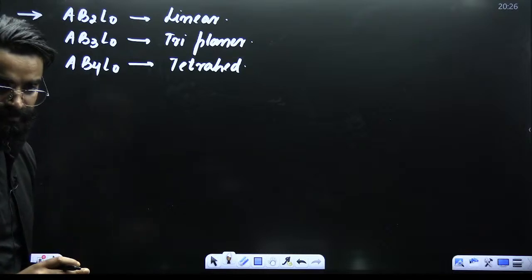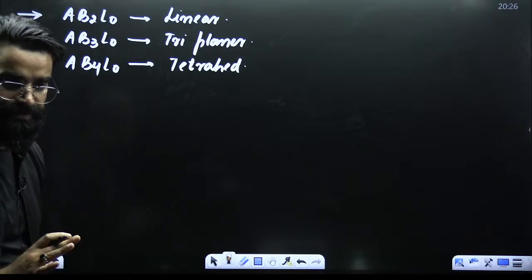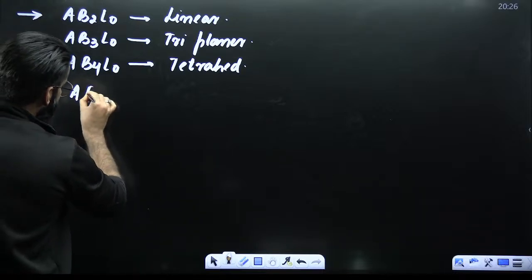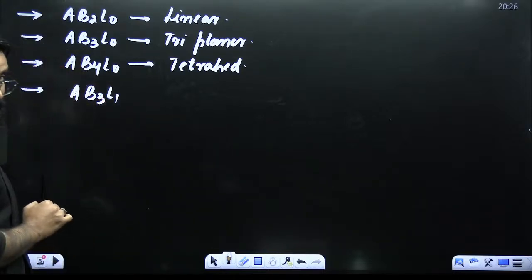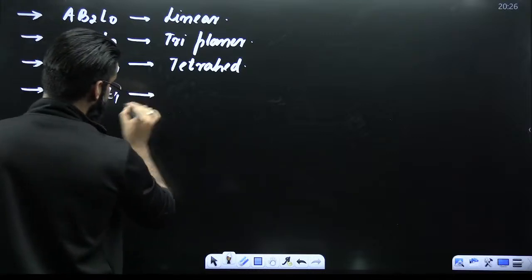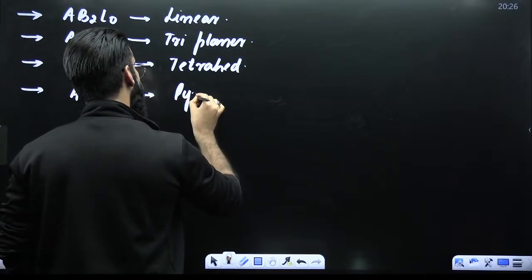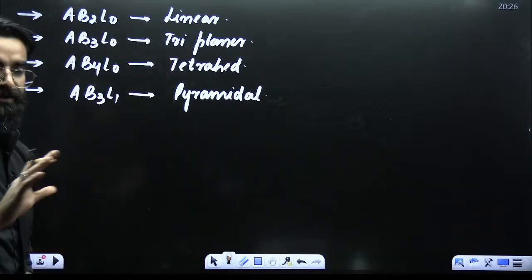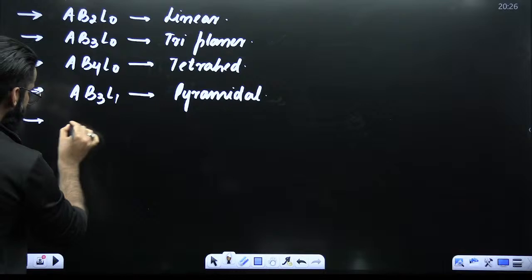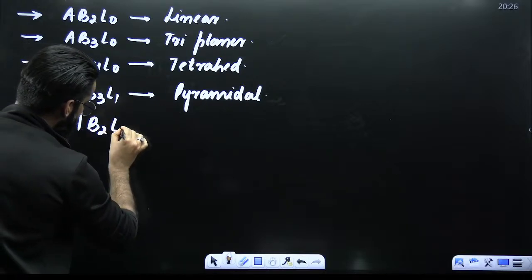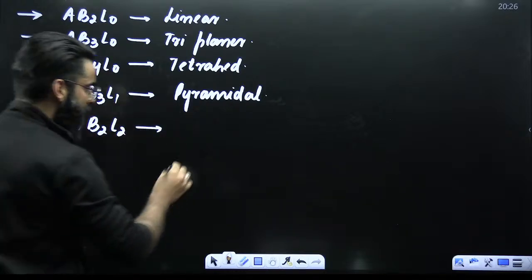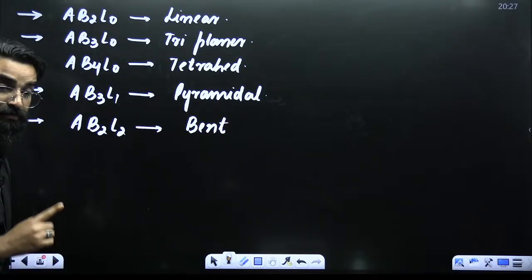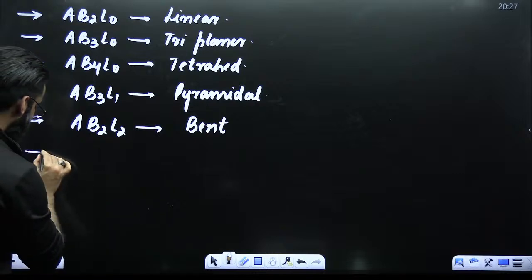You have to remember all of this. Now, my dear students, whenever you see a molecule of the type AB3L1, remember the shape of the molecule is going to be pyramidal, trigonal pyramidal. Similarly, whenever you see a molecule of the type AB2L2, the molecule is going to be bent shaped. You have to remember all of this.